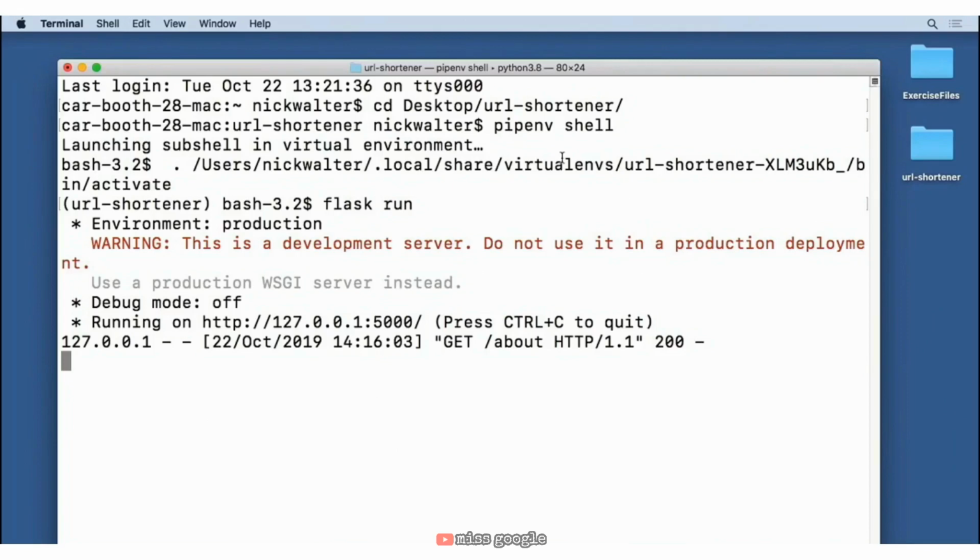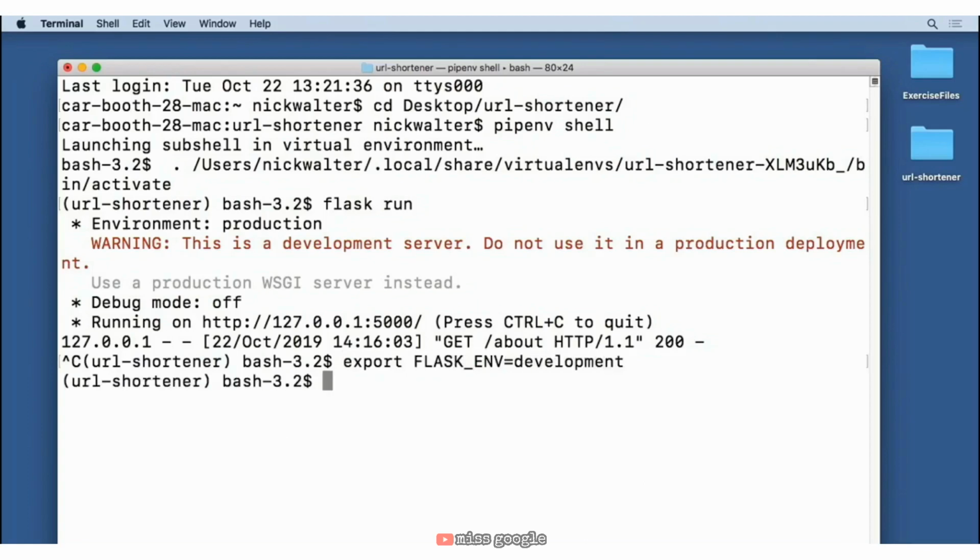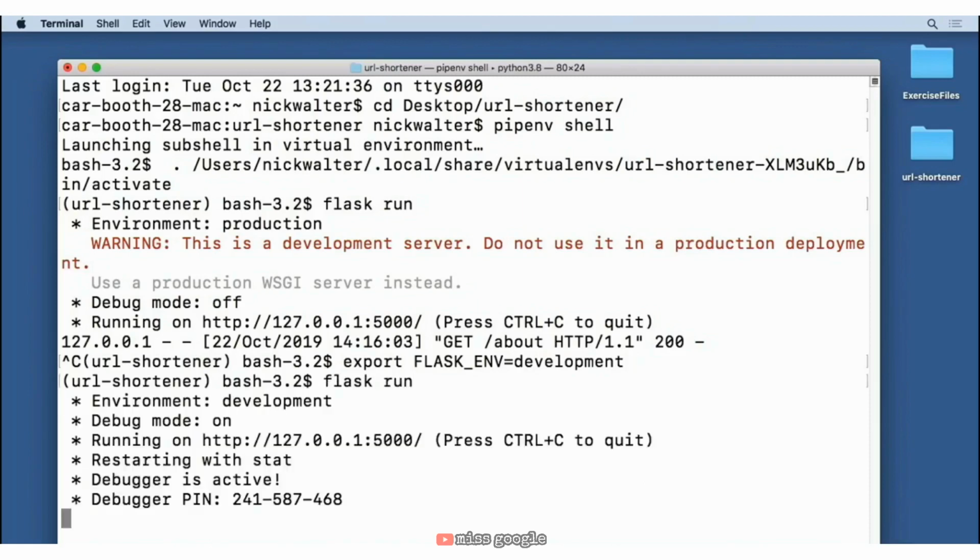Now, we are not able to specify that it should automatically be a development environment, so we're going to have to do a Control-C and say export all caps FLASK_ENV and set this equal to development. But that does save us one step of always having to specify what the Flask app name is going to be. So with that, let's go ahead and do flask run. And one more time, make sure that our site is working by reloading, and it looks great.